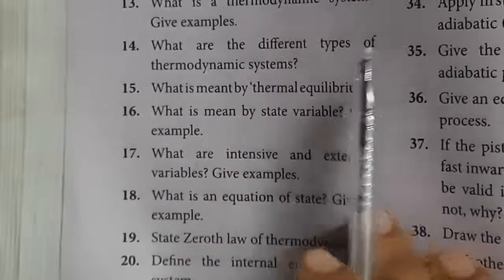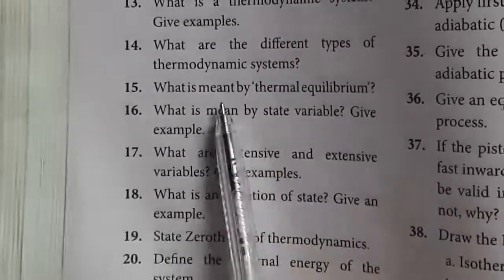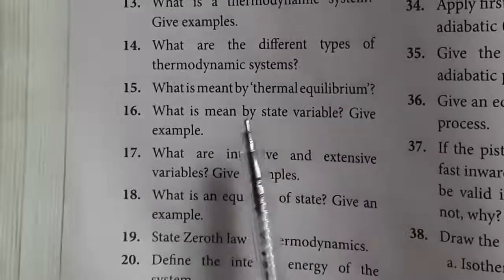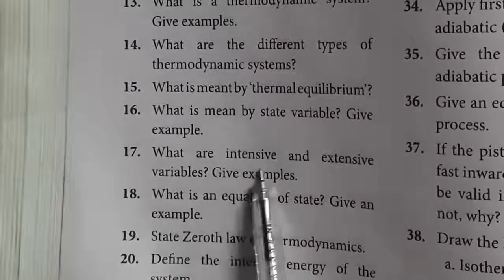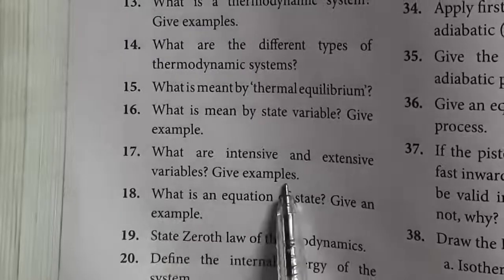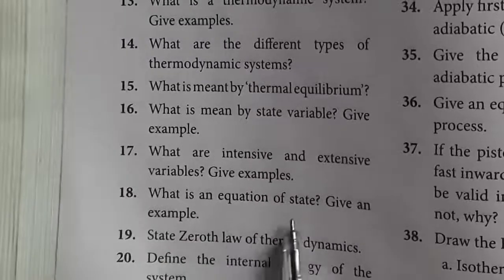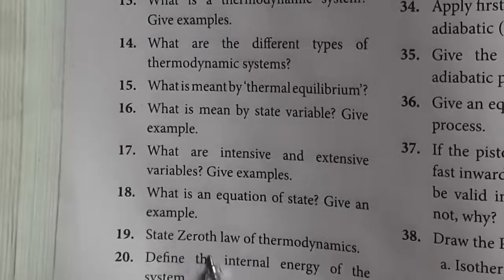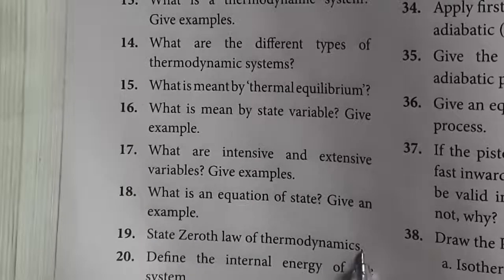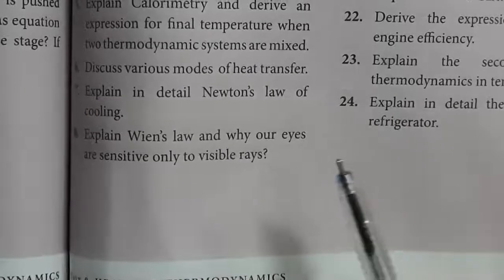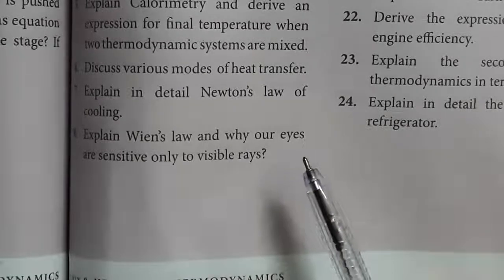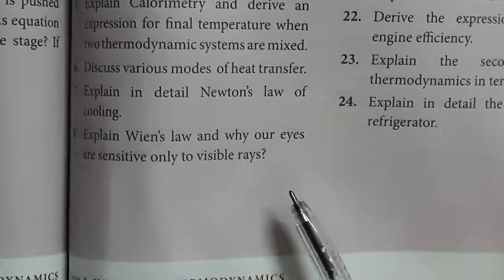What are the three different types of thermodynamic systems? What is meant by thermal equilibrium? What is meant by state variable? Give example. What are intensive and extensive variables? Give example. What is an equation of state? Give an example. State the zeroth law of thermodynamics. Also explain Wien's law and why our eyes are sensitive only to visible rays.